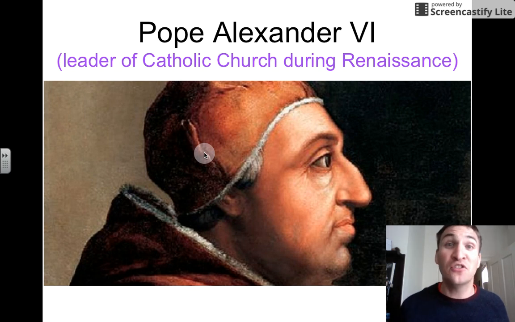Popes are not supposed to collect bribes. He did. Popes are not supposed to plan the murder of people. There are some historical records that show he may have been involved in poisoning political enemies. So Pope Alexander VI was an example of what was wrong with the Catholic Church and needed fixing.